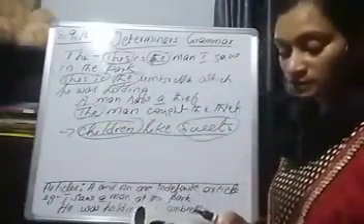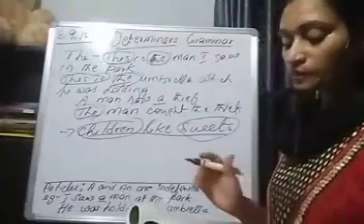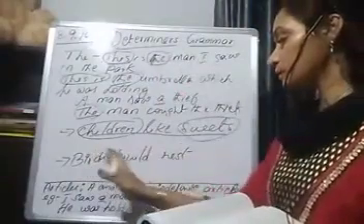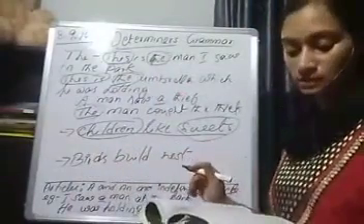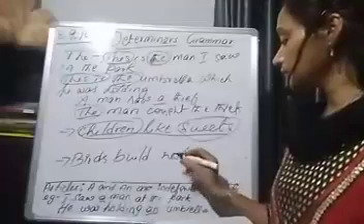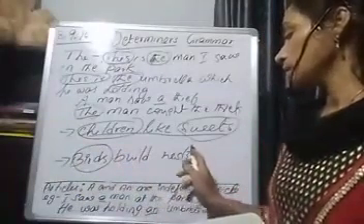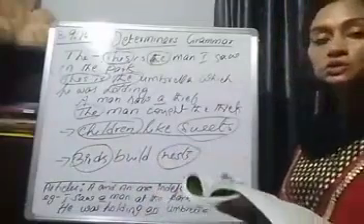Now, one more example. Birds build nests. Can you see any article here? No, because birds is plural and nests also plural.